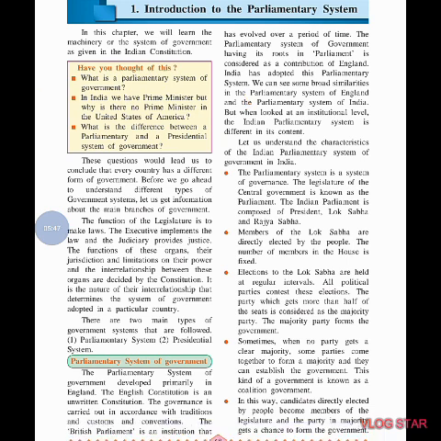So, parliamentary system of government. Parliamentary system means now we are going to study this. The parliamentary system of government developed primarily in England. The parliamentary system which came to India was developed by England. Primarily in England, the English constitution is an unwritten constitution.